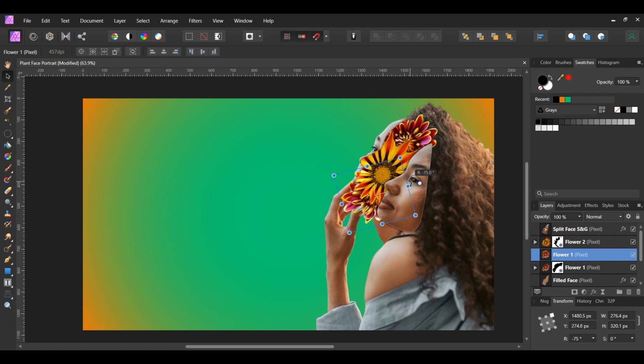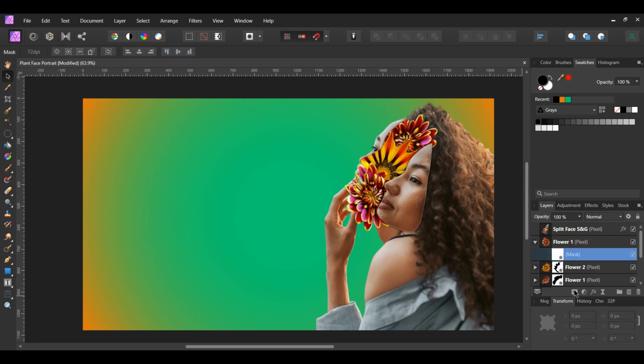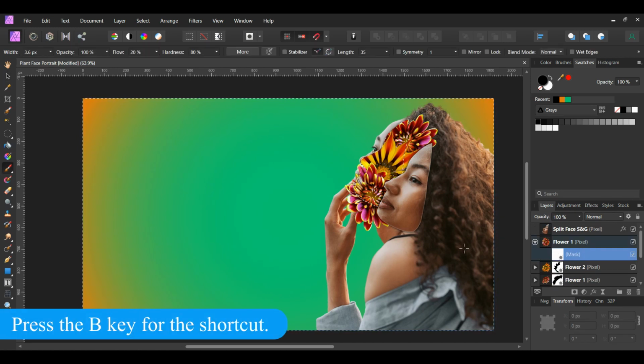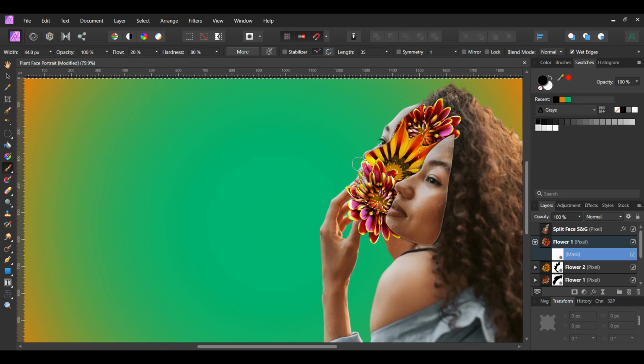Rotate the flower to 153 degrees. In the Layers panel, drag the duplicated flower layer above the Flower 2 layer. After that, click the Mask Layer icon to add a mask to the duplicated Flower 1 layer. Press Ctrl and select the thumbnail of the filled face layer. Then press Ctrl, Shift, and I to invert the selection. Grab the Paintbrush tool. Take the tool and remove parts of the flower that are protruding past the face. Make sure you have the mask layer selected.